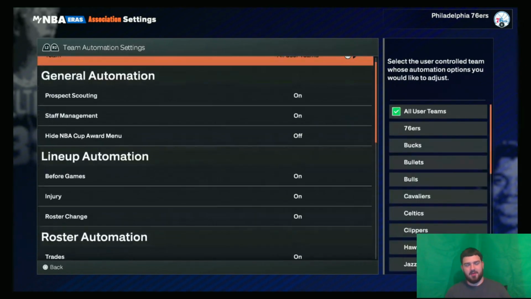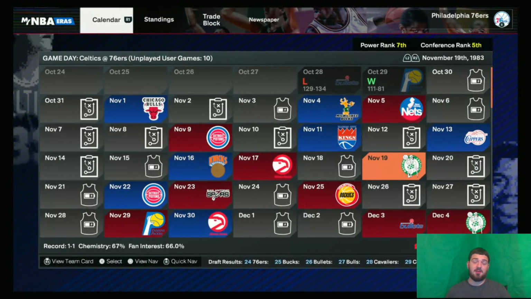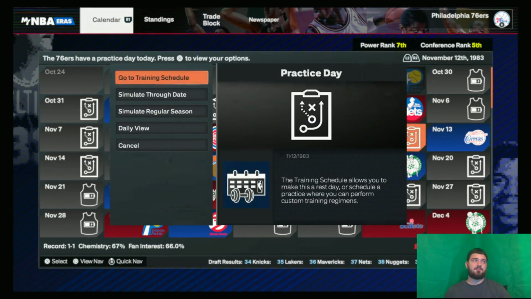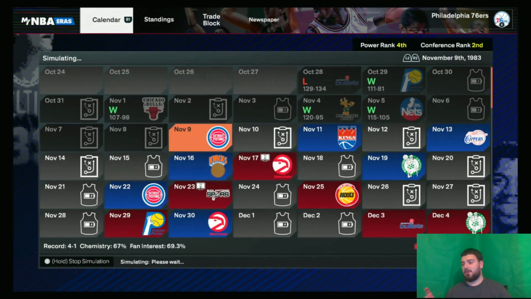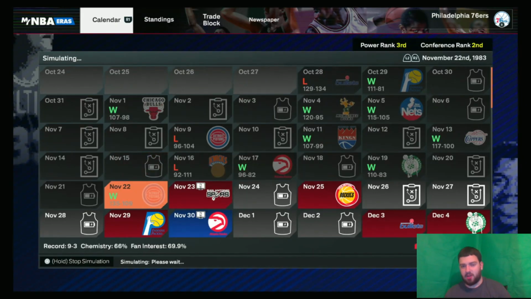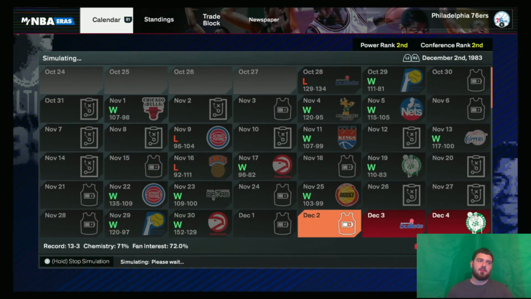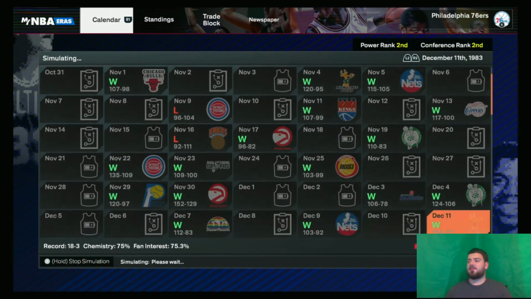So there are going to be situations like that where we will make the blockbuster trade at the deadline or in the off season for certain teams. But all that's on automatic, and we're not going to do that this first year because we have nothing to go off of. So we're going to just simulate, and I'll see you at playoffs.